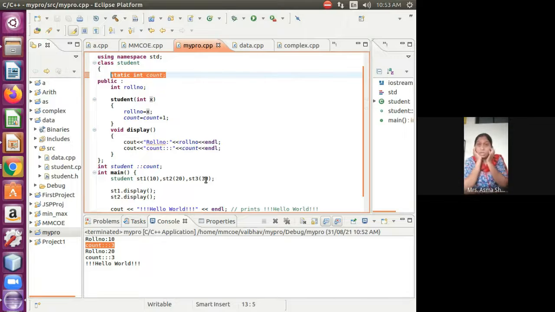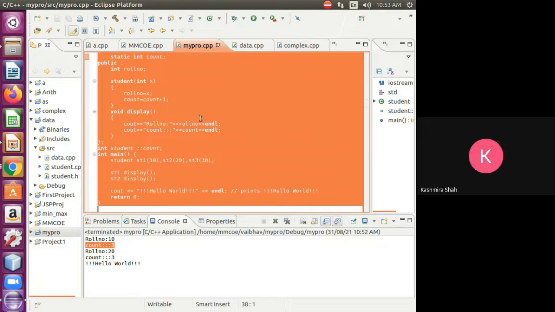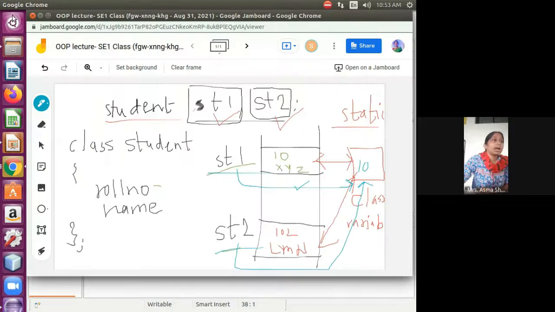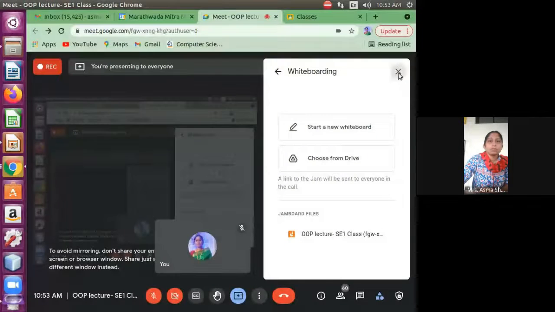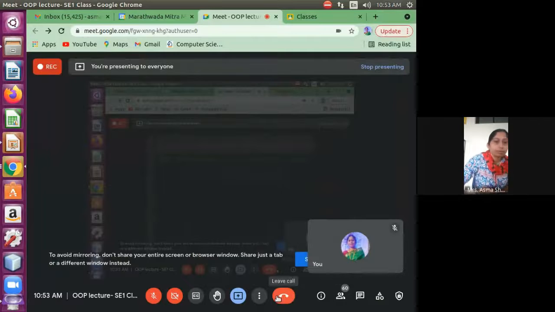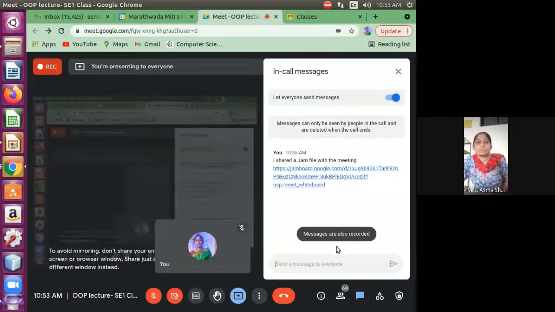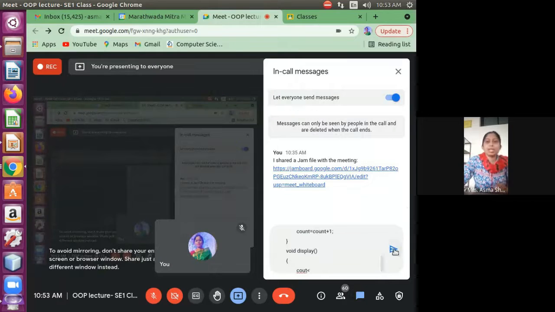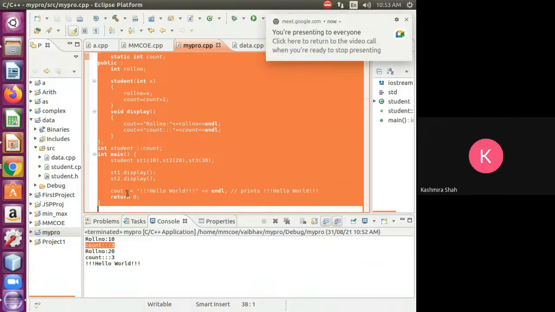Up to this it is okay, students? Understand or not? Yes, ma'am. Students, I am going to copy this code. Write in the chat box. You can try. Students, are you getting the full code or half? Half, ma'am.